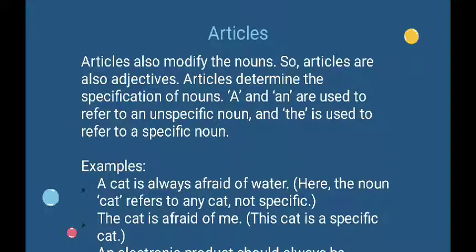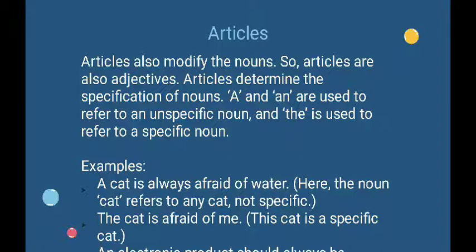Well, next to the next types of adjective, there is article. Articles also modify the nouns, so articles are also adjectives. Articles determine the specifications of nouns. A and an are used to refer to an unspecific noun, and the is used to refer to a specific noun. For example, a cat is always afraid of water.